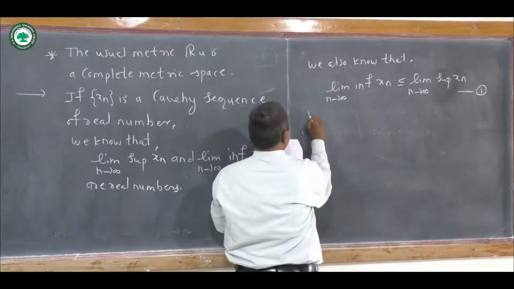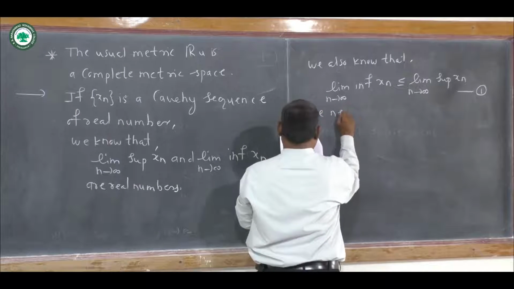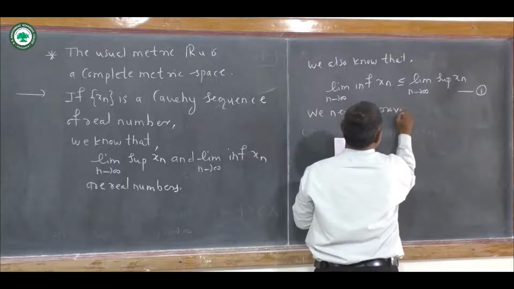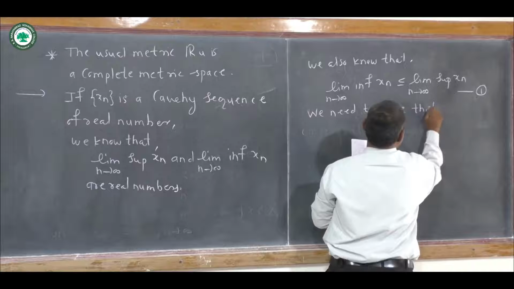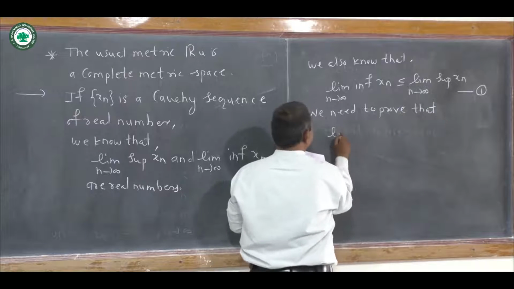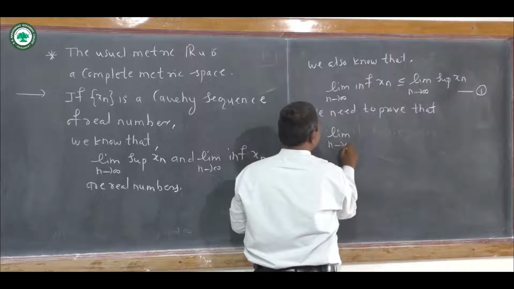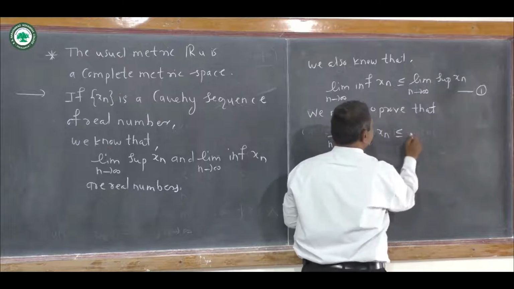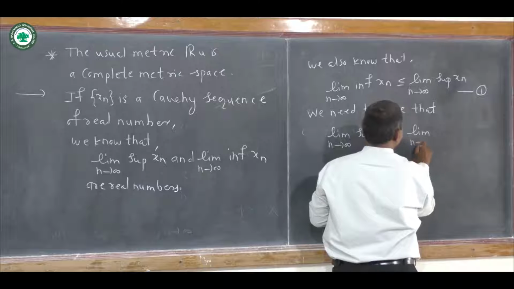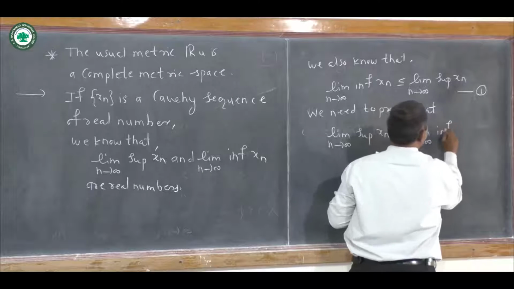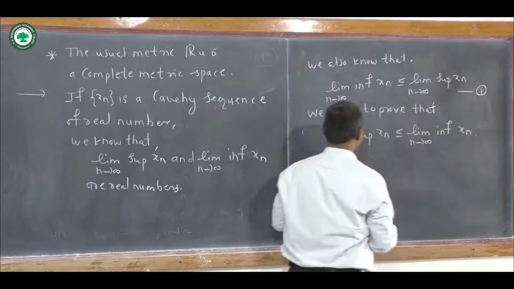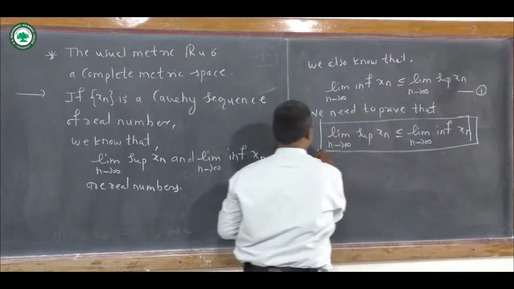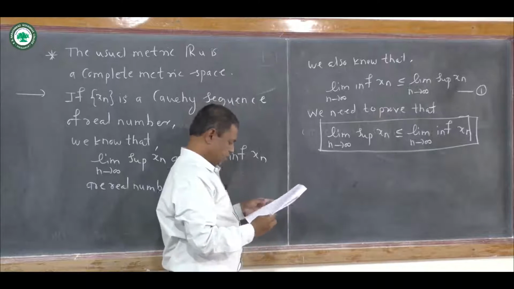So we need to prove that limit n tends to infinity of superior of xn is less than or equal to limit n tends to infinity of inferior of xn here. So we want to prove this. Okay, for that we are going to use this.